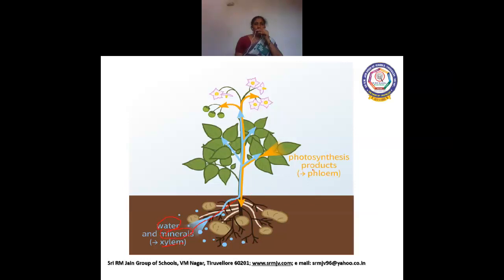Phloem is used for transporting glucose from the photosynthetic site to different parts of the plant body. So what are the special tissues they need? They need xylem and phloem.